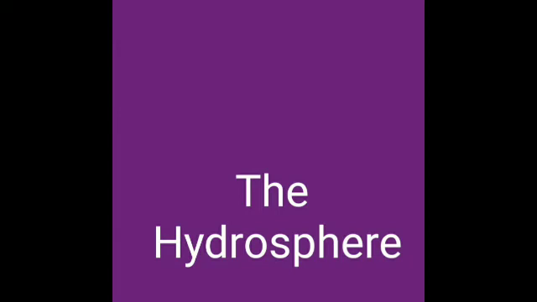First, what did we learn, children? First, we saw about the hydrosphere. What do you mean by hydrosphere? Hydrosphere is the total amount of water present on the earth, which includes water on the surface, under the ground, and also in the air.